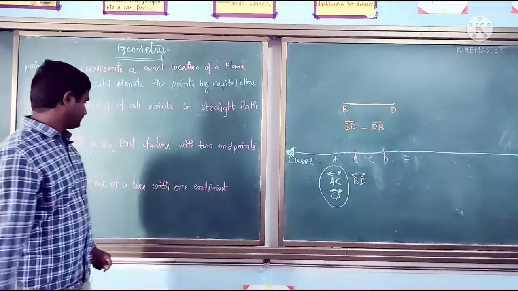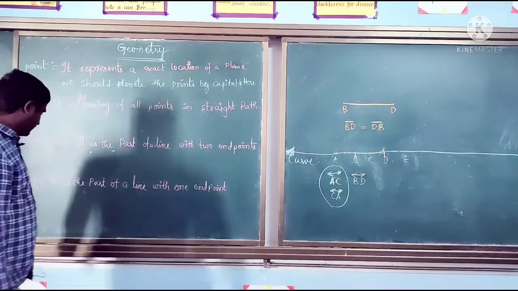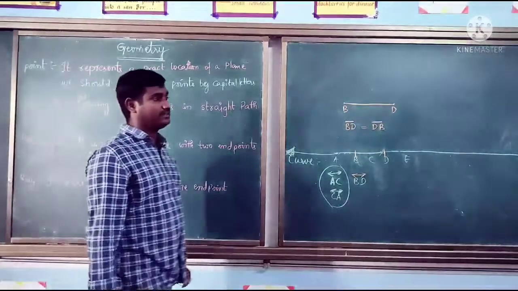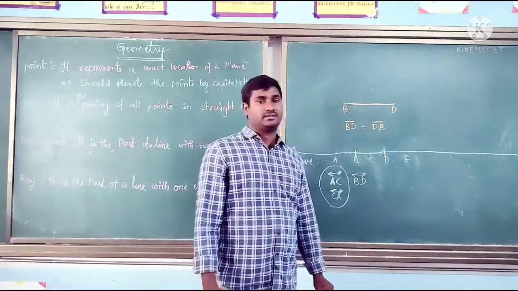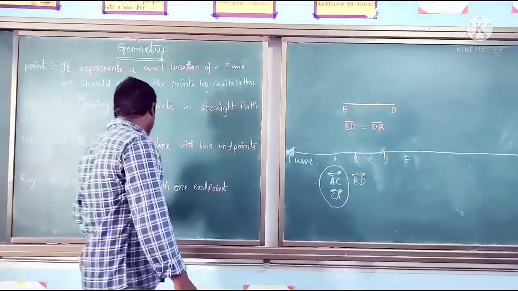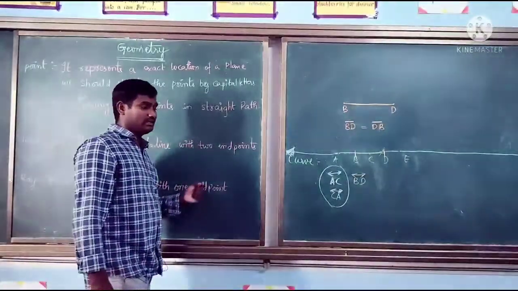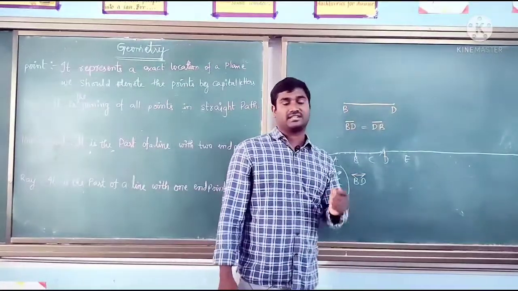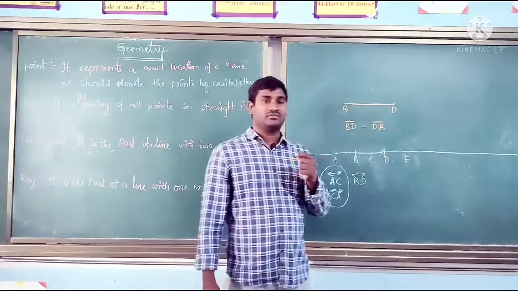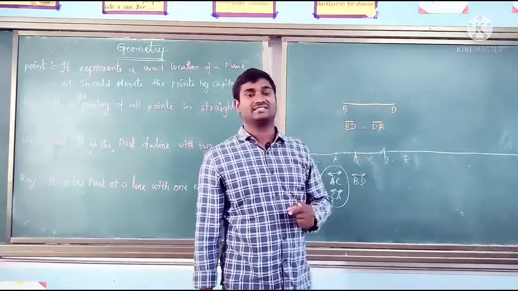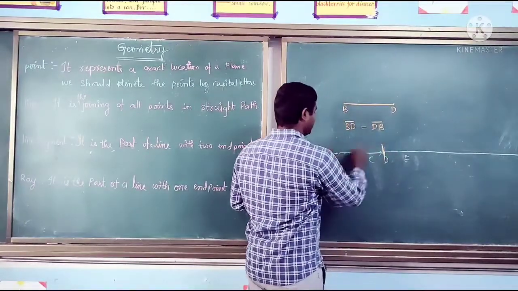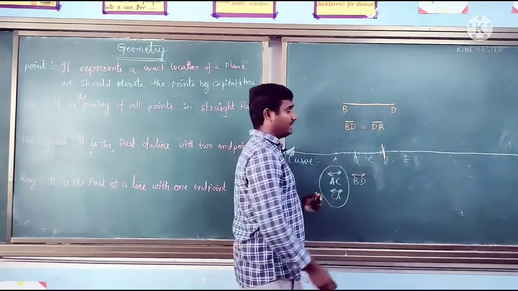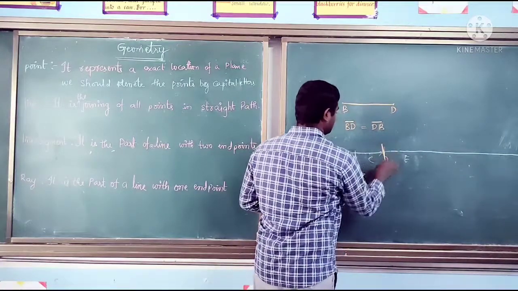Next, a ray. It is also a part of a line, with one endpoint. Suppose you break the line AE at point D, then you will get two rays.